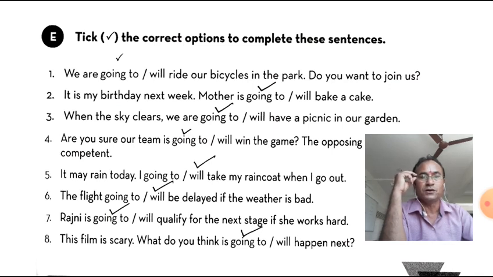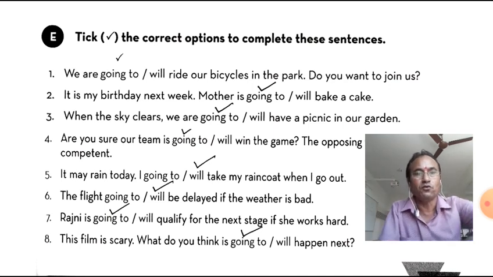Third one, when the sky clears, we are going to have a picnic in our garden. Here also, you are showing your intention. So we use going to. So these all three show intention, prediction and promise. Now let's move to the fourth one.